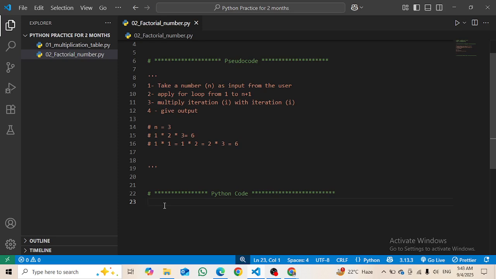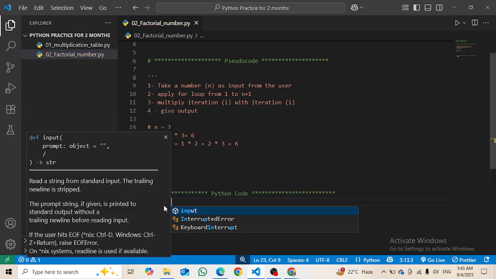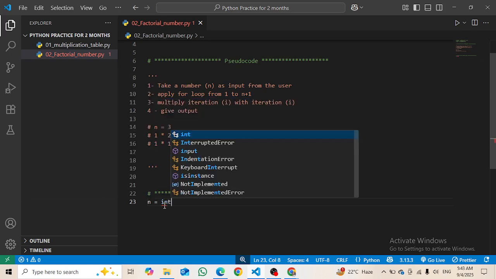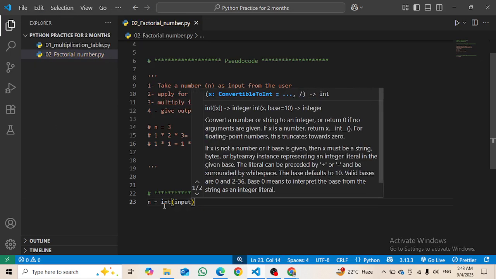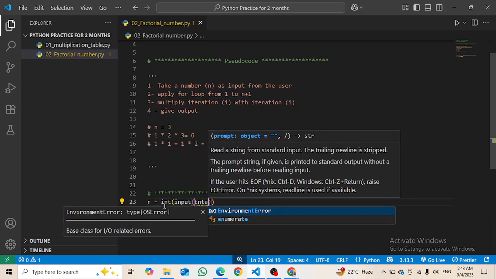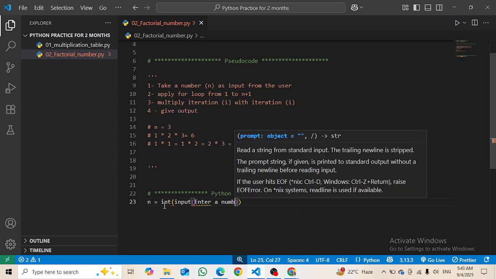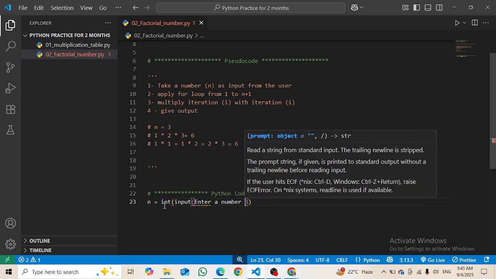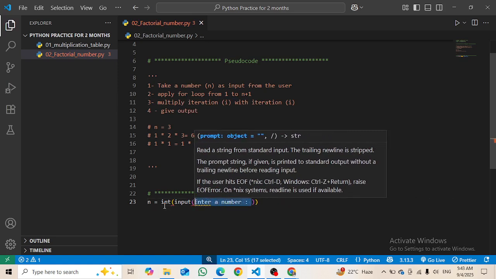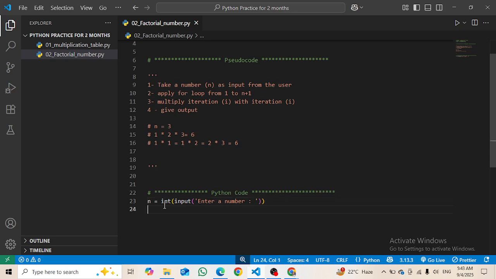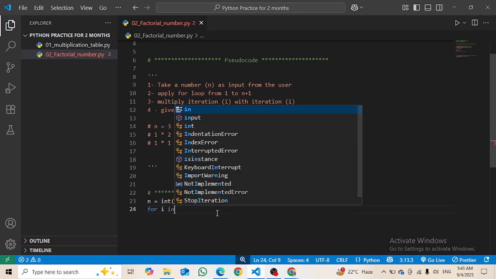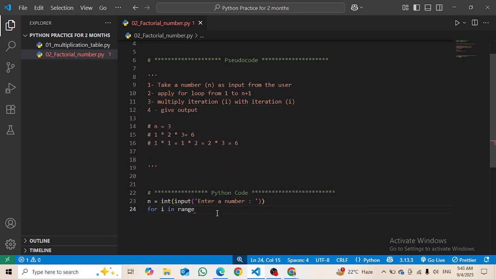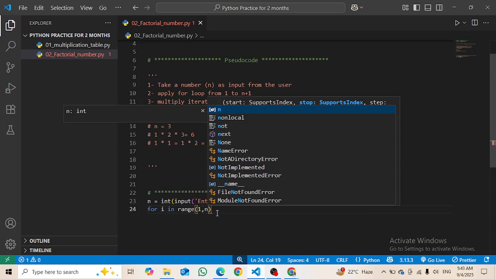First of all, I am going to take a number, let's say n equals input, and of course I am going to take the integer as an input. I will say "enter a number", like this, and then I will make it as a prompt, right? Then what I should do is apply the for loop according to my logic. For i in range 1 to n plus 1.